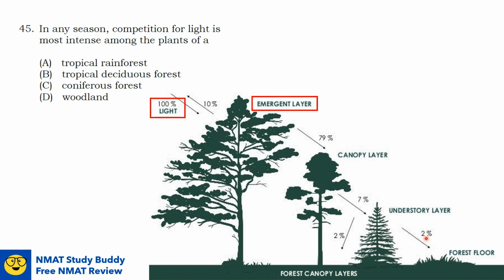So plant survival in tropical rainforest depends on the plant's ability to first tolerate constant shade if they are located here in the forest floor, or to adapt strategies to reach the sunlight, or to grow until they reach the emergent layer to have full access to sunlight. This is the reason why when you go to a rainforest, you will observe that the vegetation there has different sizes. It is because of the intense competition for sunlight. Again, the answer here is tropical rainforest.